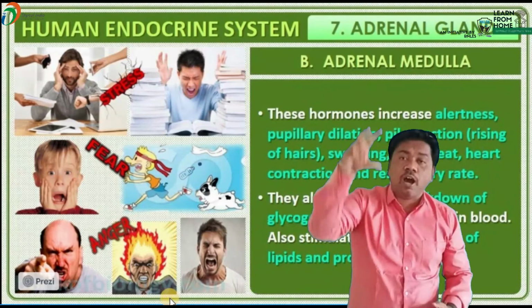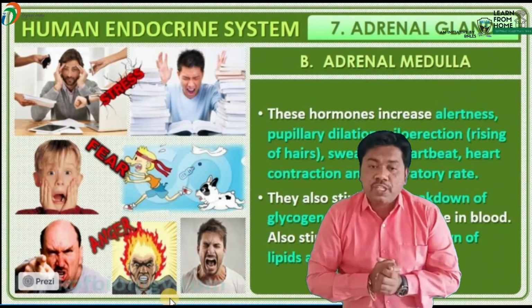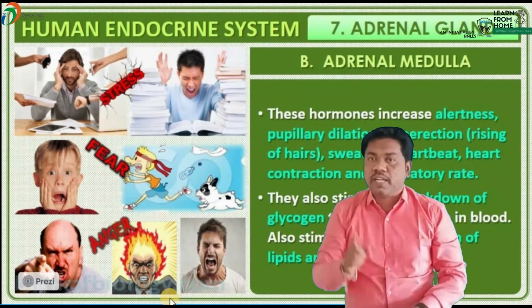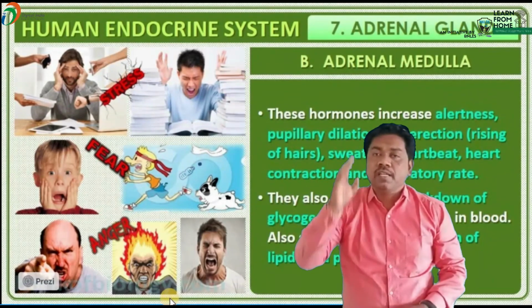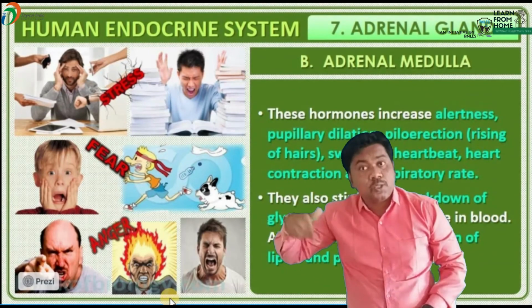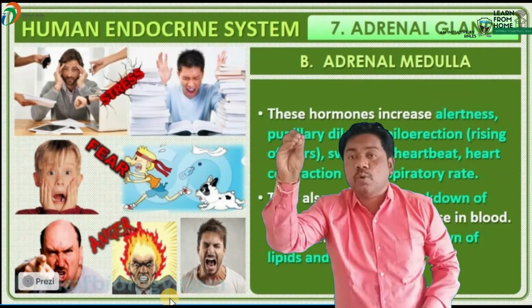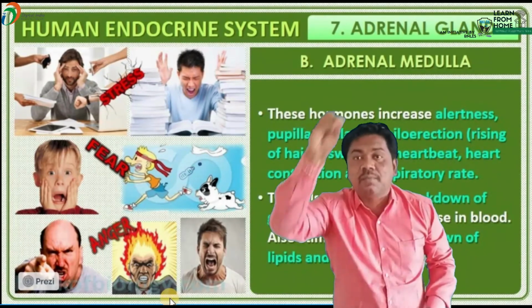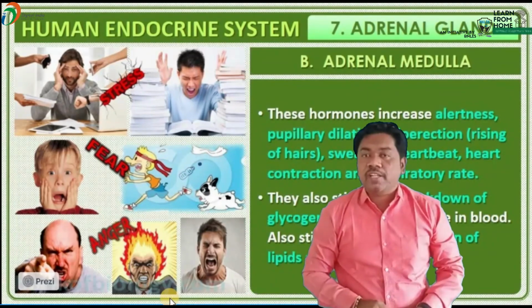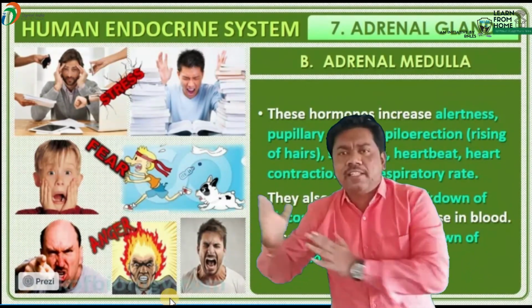And this adrenaline hormone is produced with the help of the nervous system. Which nerve, beta? Sympathetic nerve fibers. Sympathetic nerve fibers produce a hormone that is known as adrenaline. This adrenaline is produced from the adrenal gland, the medulla part. It is also produced from another region, the sympathetic nerve fibers. The sympathetic neurons, or sympathetic nervous system, produce the hormone that is also known as adrenaline. Due to that reason, it acts as a neurotransmitter.